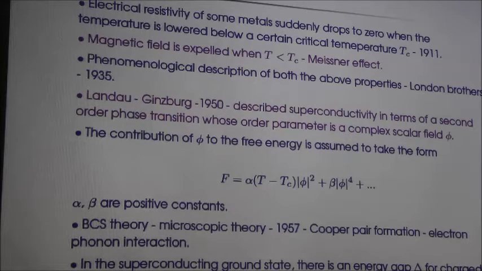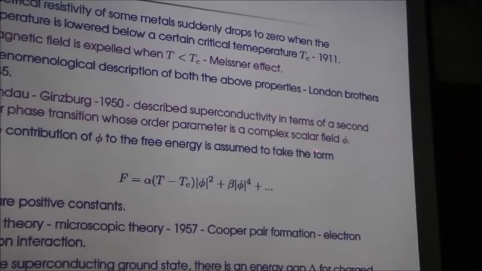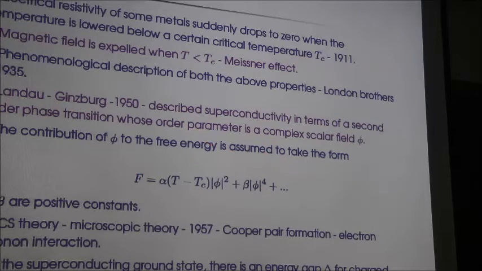A phenomenological description of both the above properties was first provided by the London brothers around 1935. They gave a single equation, that the current density is proportional to the vector potential, and from there they could independently derive both these properties. Then around 1950, Landau-Ginzburg described superconductivity as a second order phase transition whose order parameter is a complex scalar field phi. The crucial thing in their work was the assumption that the contribution of this complex scalar field phi to the free energy is given by this form.